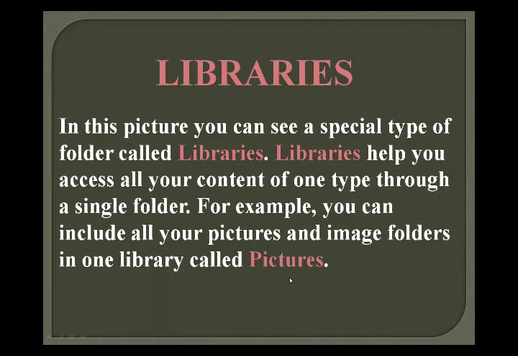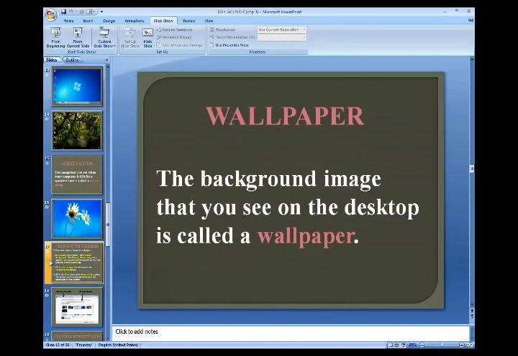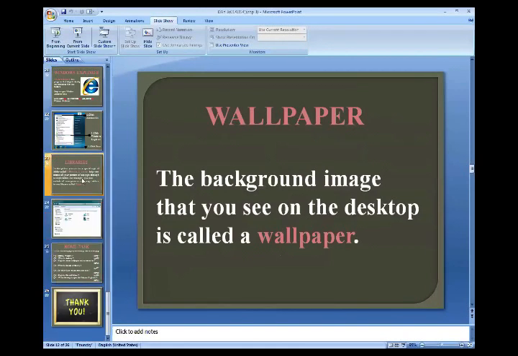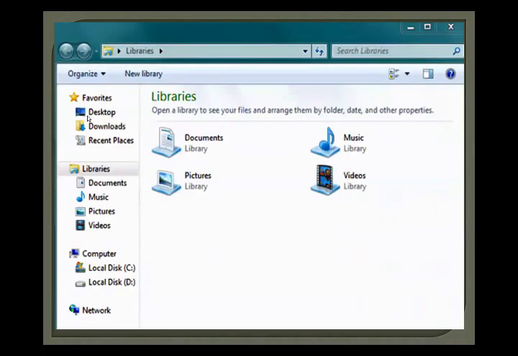There are different icons on your computer screen and further different folders, and all of these folders are called the pictures library. Hope you all understand. When you open the computer folder, you see here is an icon, and here is another icon called library.